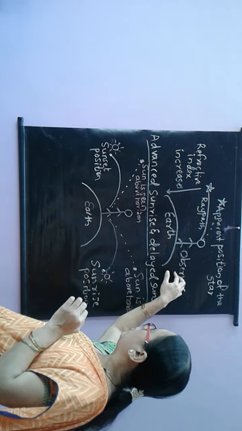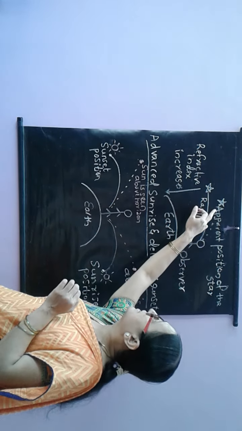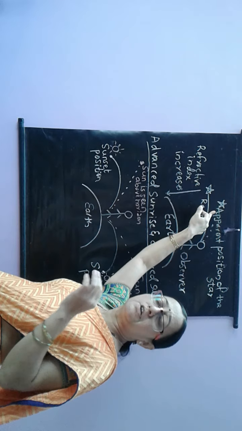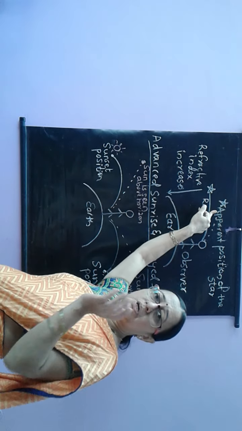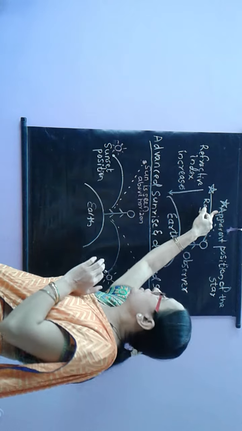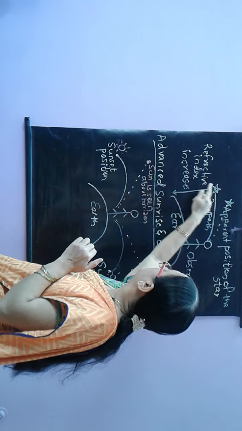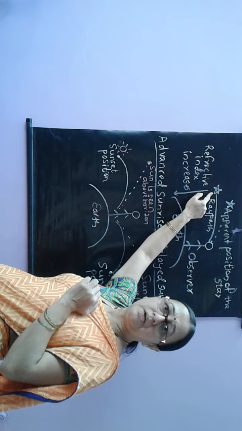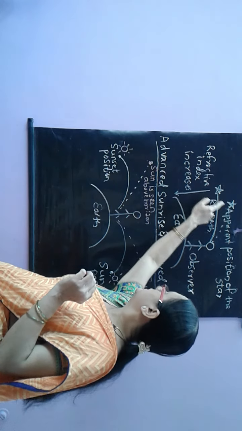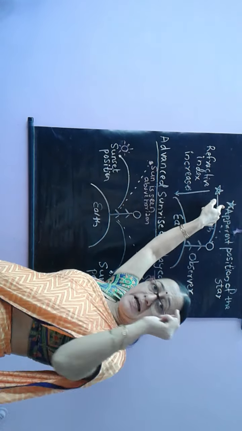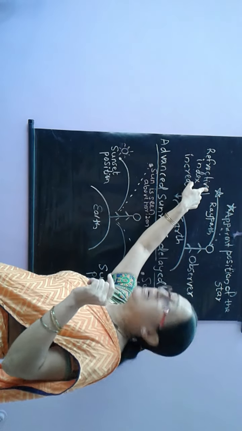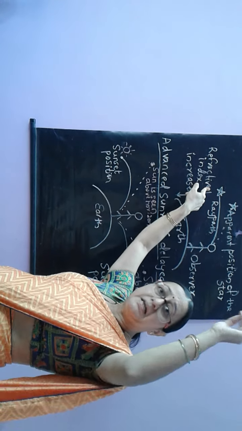Standing on the earth, an observer, when he is looking at the stars, due to atmospheric refraction of light, the position of the stars looks as if it is raised from the actual position. So what we are seeing is the star in this place. The actual star will be slightly lower in place than it appears.